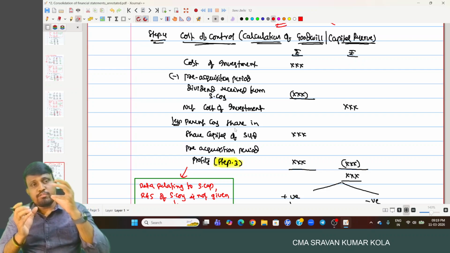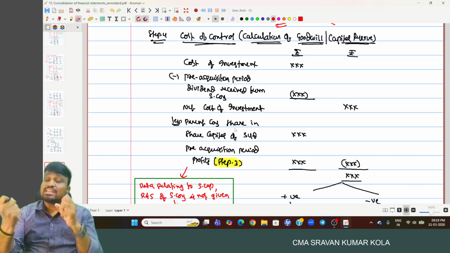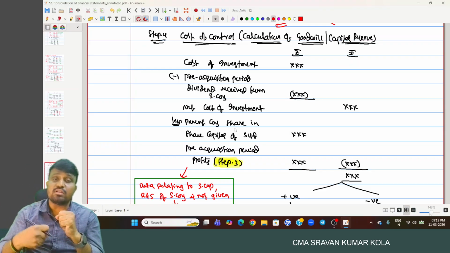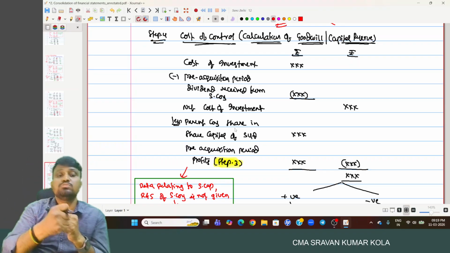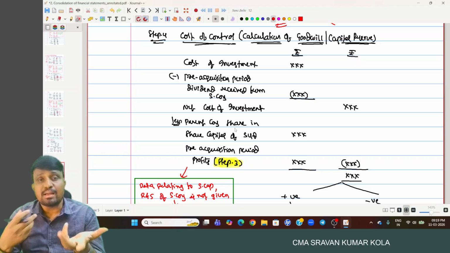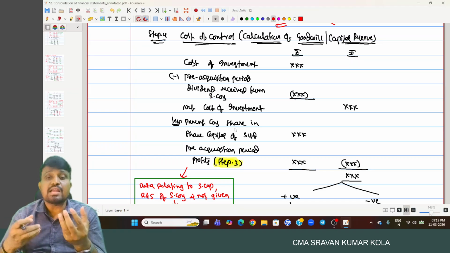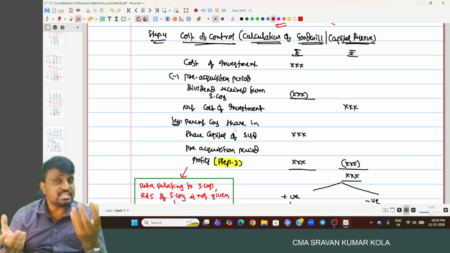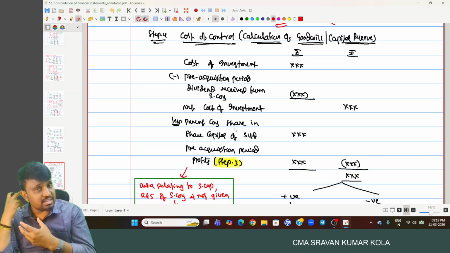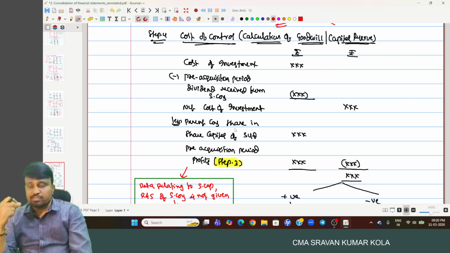So if you paid one amount, but you are getting the benefits, the equity of a subsidiary company, maybe less than the amount you paid, or more than, or equal to the amount you paid, it reflects as either capital profit or capital loss. So you need to calculate whether it is representing capital loss or capital profit. If it is a capital loss, we transfer to goodwill. If it is a capital profit, we transfer to capital reserve. And that calculation is covered under step 4.